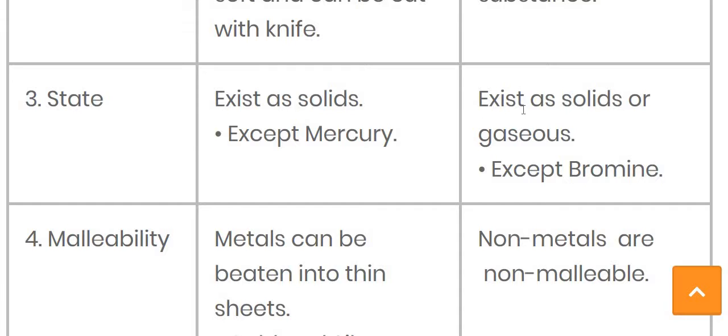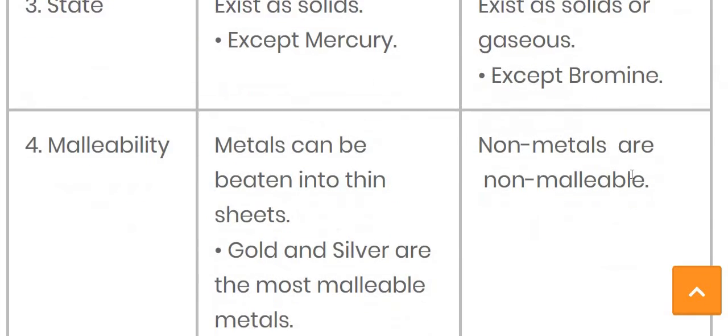Same like for the non-metals, they exist as solid or gaseous. Most of the non-metals that we get are in solid and gaseous form. But here also one exceptional case is bromine, which is found in liquid state. If asked to write down the non-metal which is found in liquid state at room temperature, then the answer is bromine.